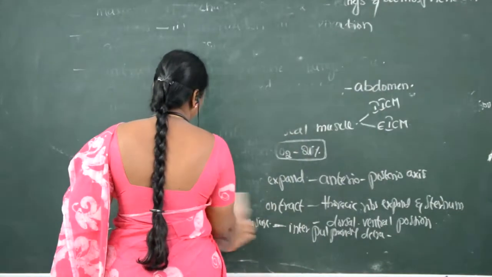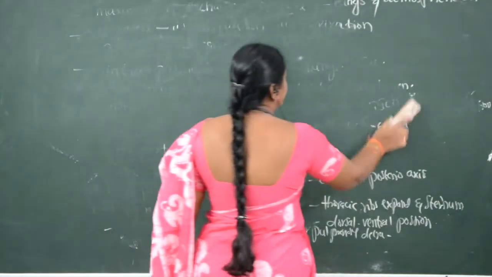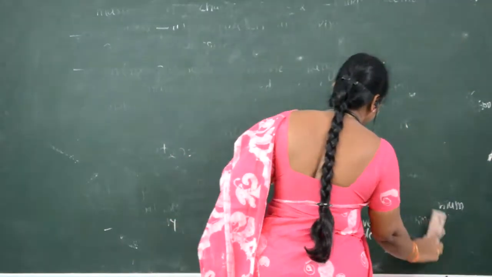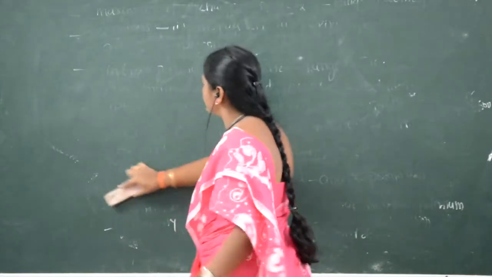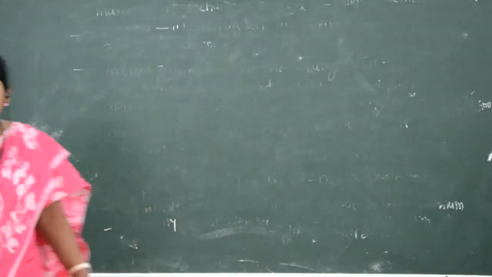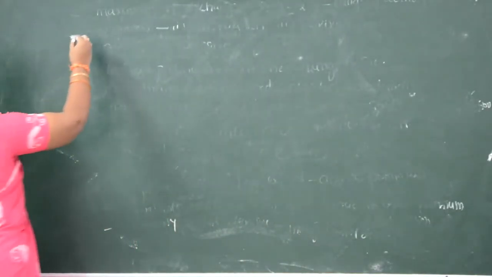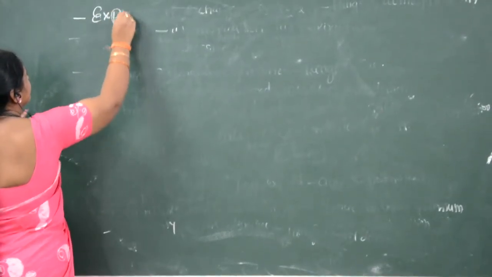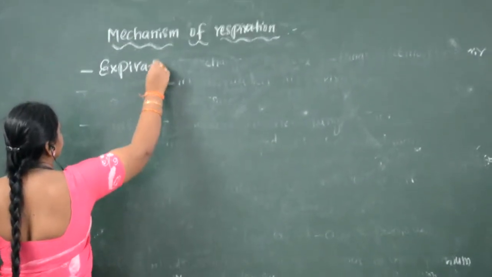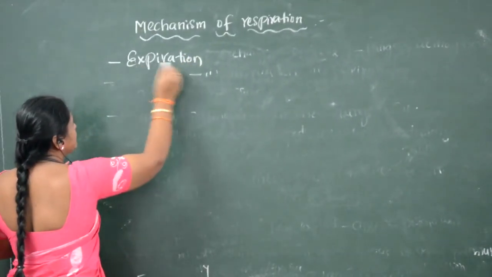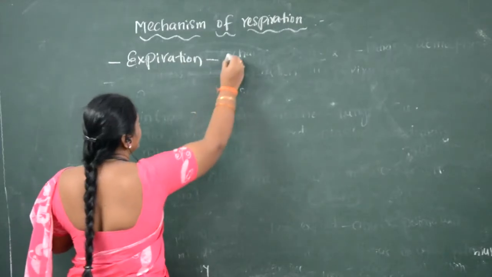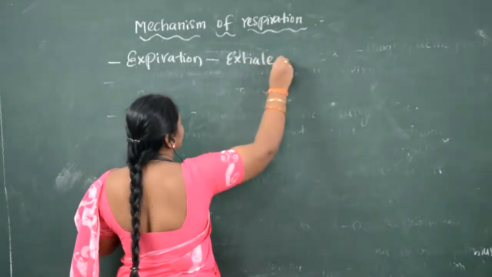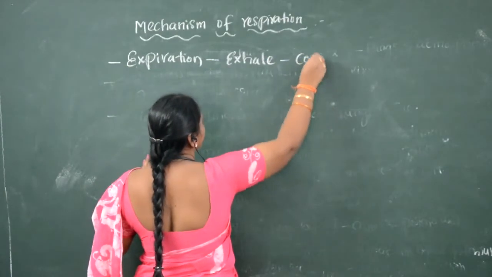Expiration is sending out carbon dioxide, or exhaling carbon dioxide.